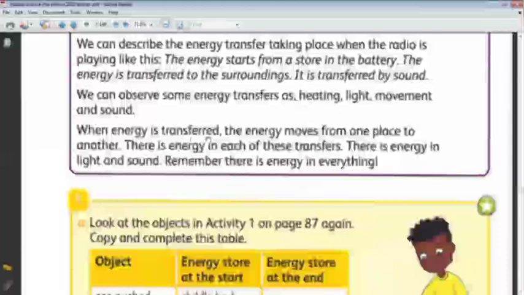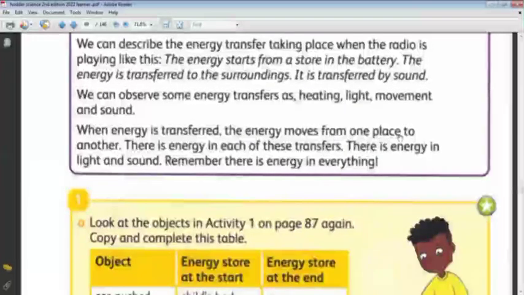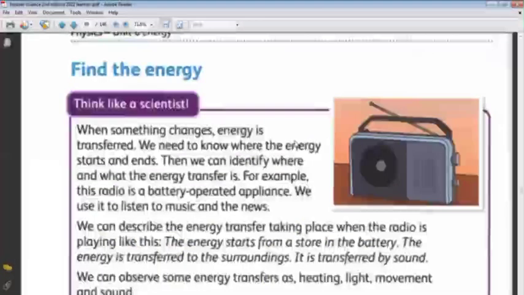When energy is transferred, the energy moves from one place to another. There is energy in each of these transfers. The energy is present everywhere, and in each transfer there is energy. So when there is transferring of energy, there is a movement of energy from one object to another, or from one place to another. Okay, like the example also of the apple.